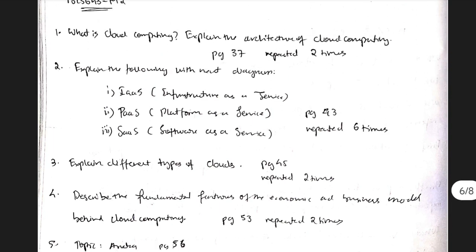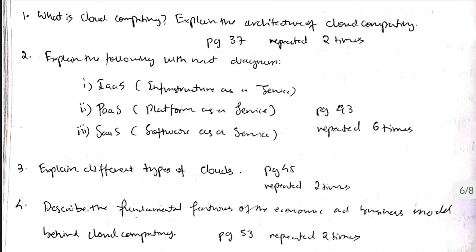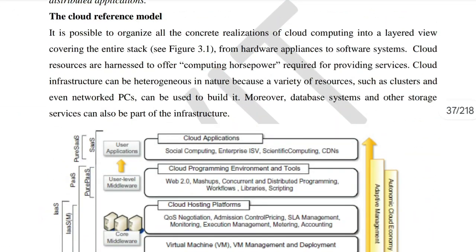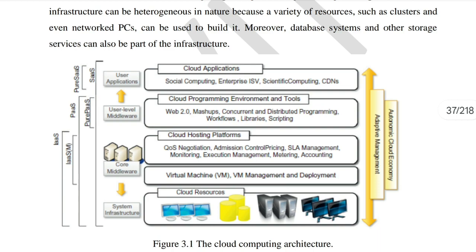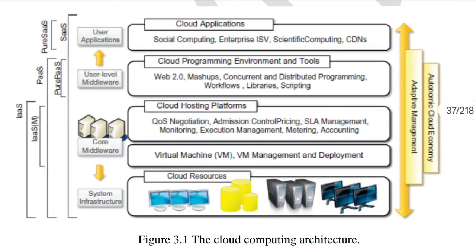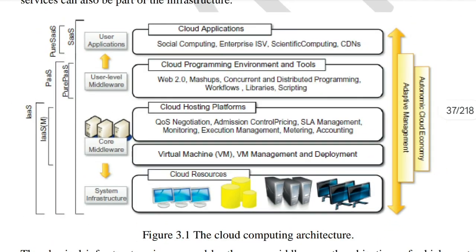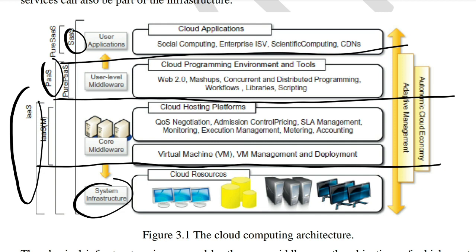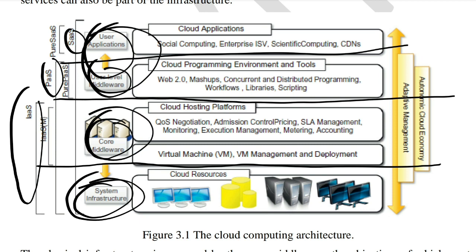So let's discuss the first part, which is cloud computing and the architecture of cloud computing. It's present on page number 37. This is the cloud computing architecture. You have to make this as a brief diagram. If I were to make this diagram, what I will firstly focus upon is there are 3 parts here: IaaS, PaaS, and SaaS. What is the brief overview of it? This is divided into 4 parts, right? The system infrastructure, core middleware, user level, and user application. It's basically 3 parts: user, the middle part, and the system part.